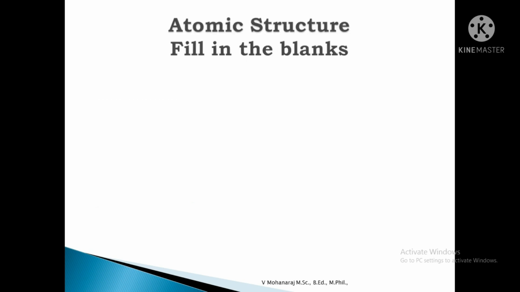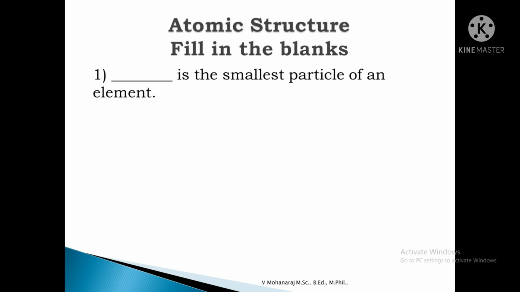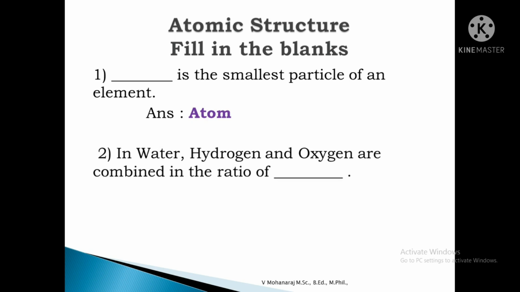And next one, atomic structure, filling the blanks. Dash is the smallest particle of an element. Answer is atom. Atom is the smallest particle of an element. Next, in water, hydrogen and oxygen are combined in the ratio of 1:8.